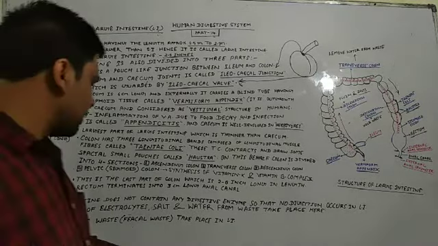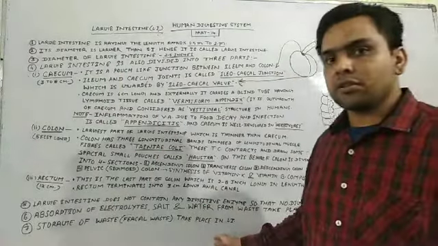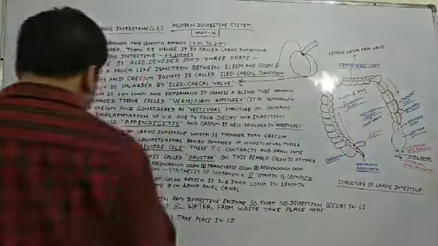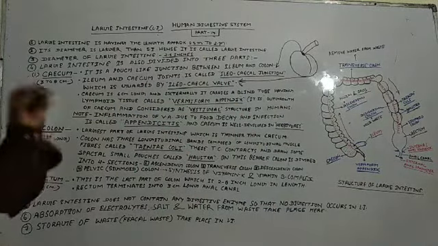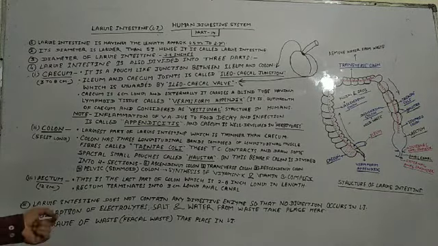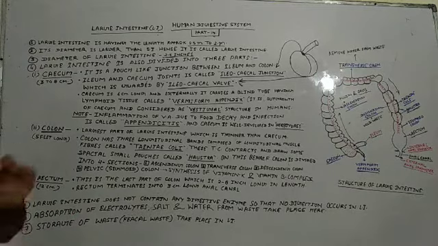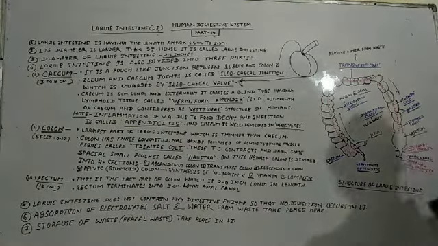Storage of fecal waste takes place in the large intestine. It means it stores waste products, waste food, for some time. I have already discussed that the rectum is used to temporarily store waste products, waste food, which is known as fecal waste, fecal material. So it is used to store fecal material for some time.